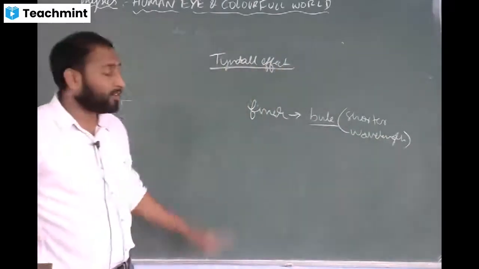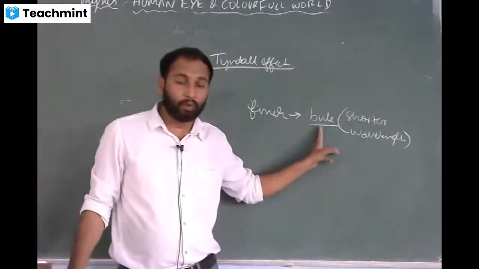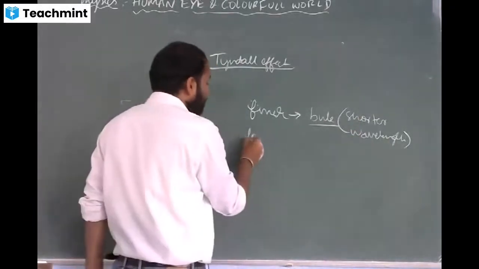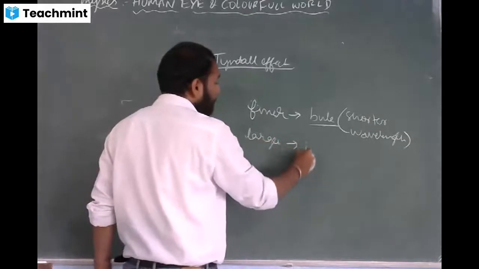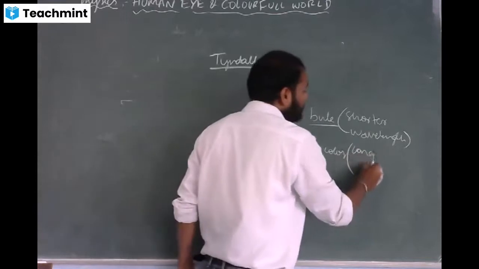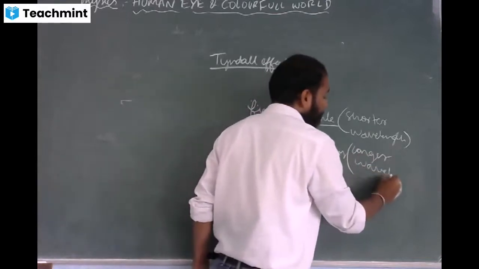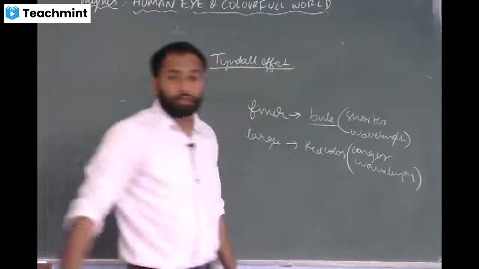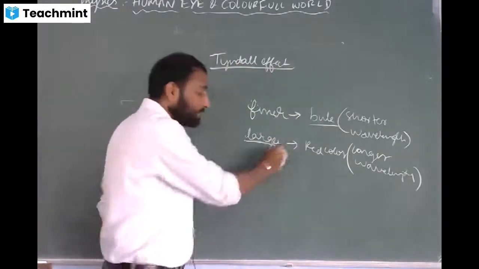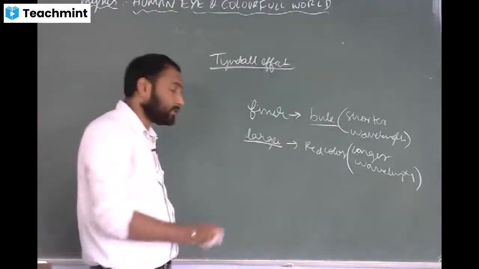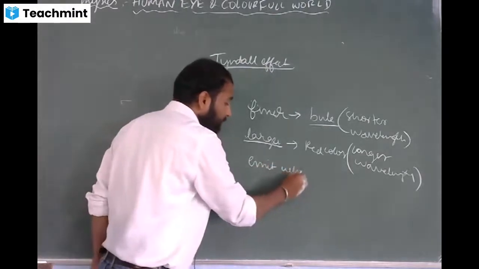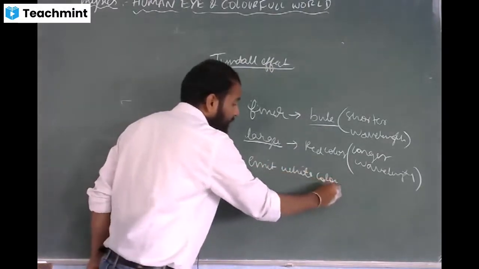So when light hits the finer particle, it will emit blue colored light, which is at shorter wavelength region. When light hits the larger particle, it will emit red color, which is present at longer wavelength region. Sometimes the light may hit particles which are much larger than this. Then the light will emit white colored light.